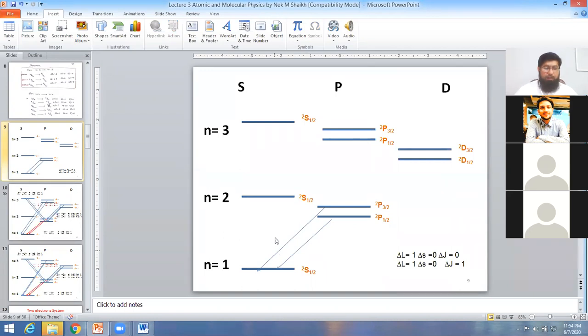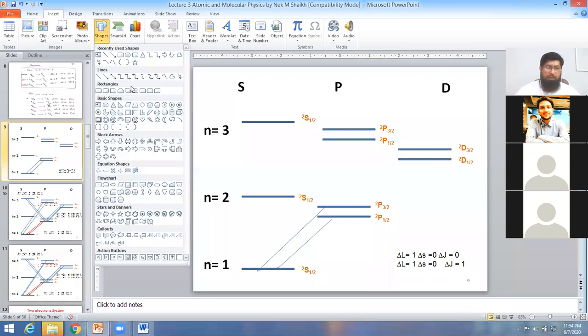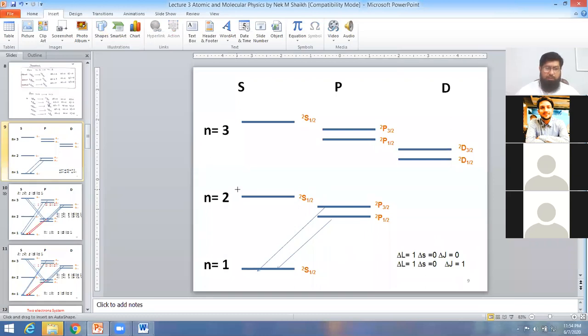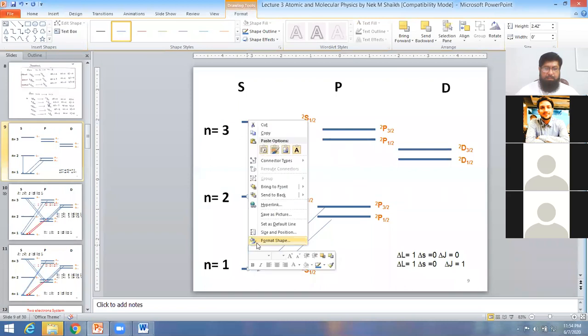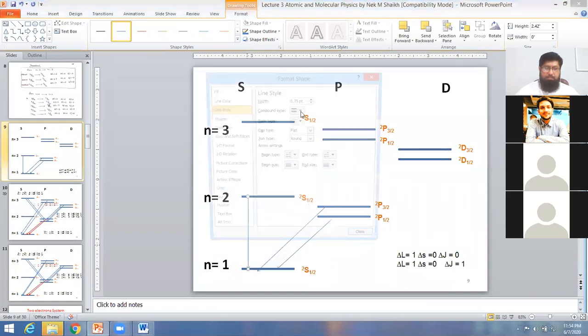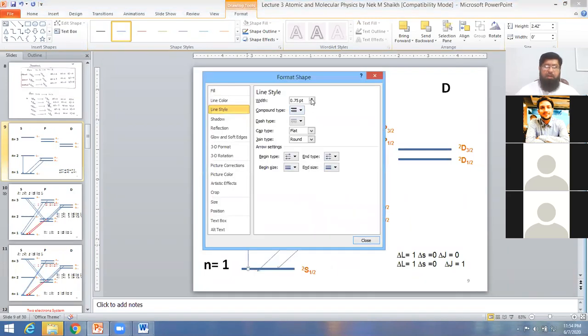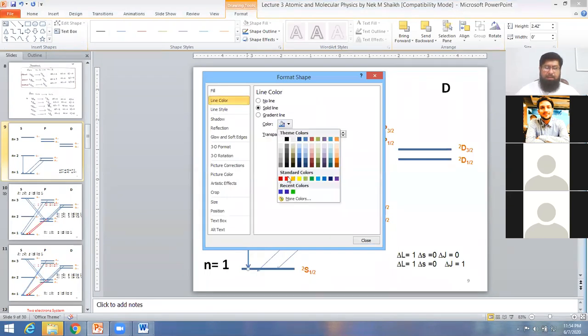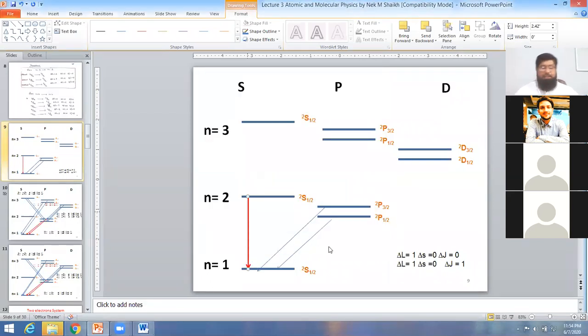Now if we look here, if we take from 2s 1 by 2 to 2p 3 by 2, is this level, the red line here, possible or not?